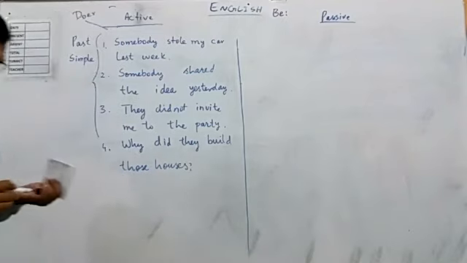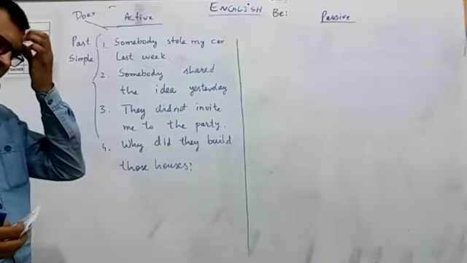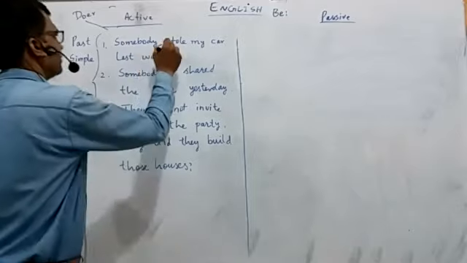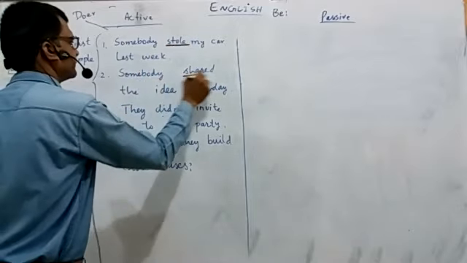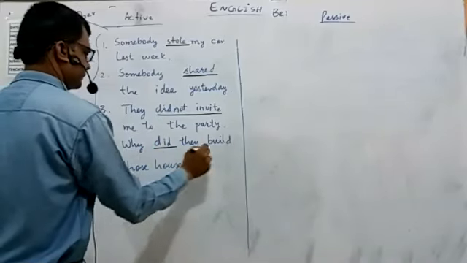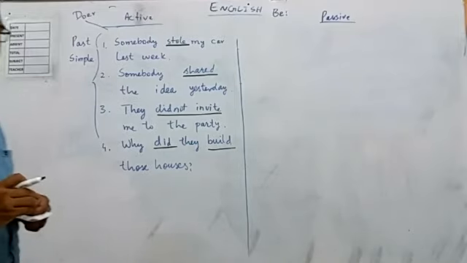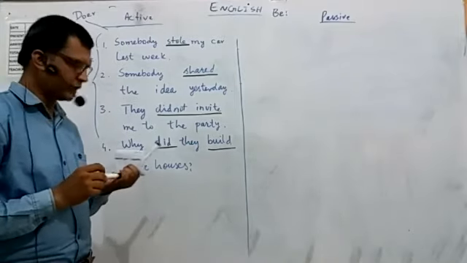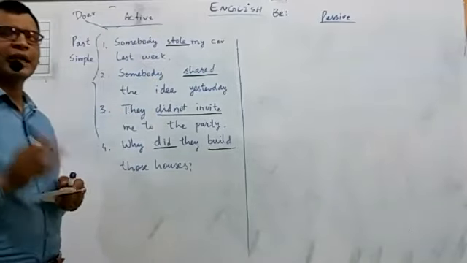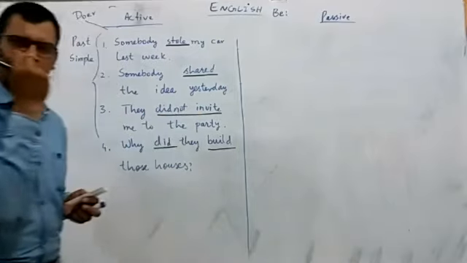Now we know that all these sentences are in past simple, and how we can find out simple? We look at second form of verb. Okay, second form of verb. Now when we use simple sentence in past tense, we use second form of verb, like stole, like shared. When we use a negative sentence in past tense, like did not, then we use first form of verb.